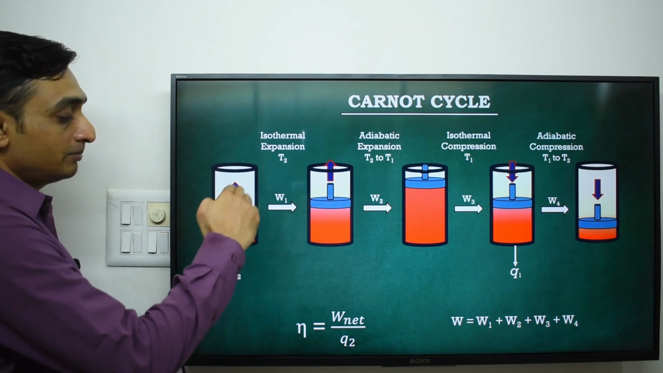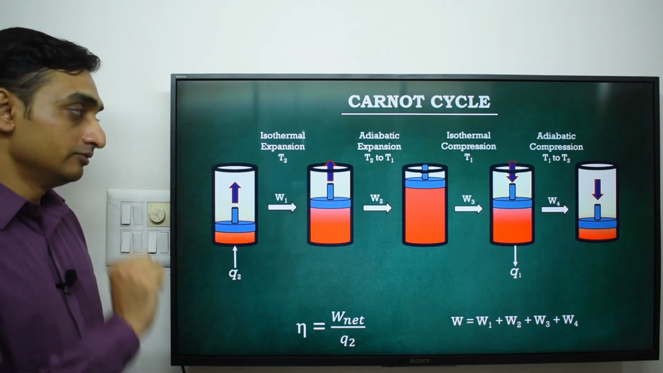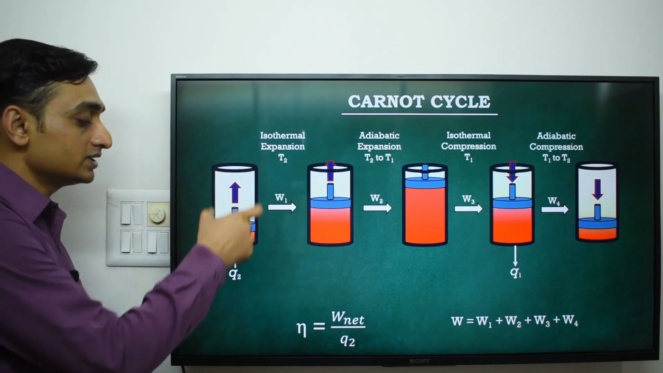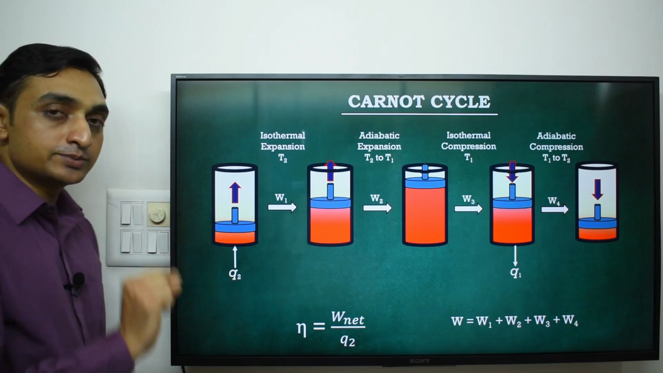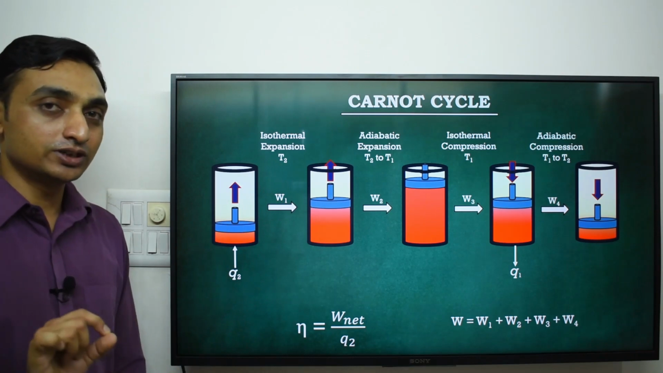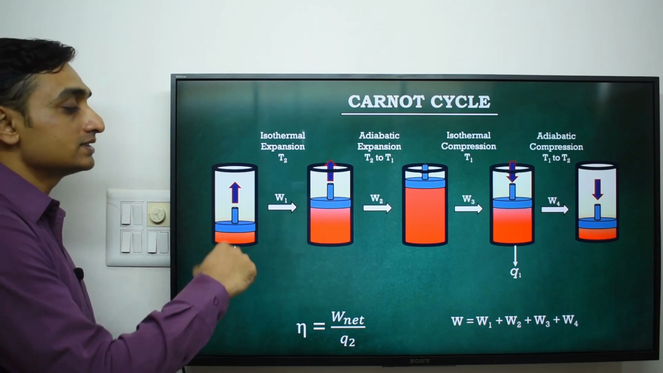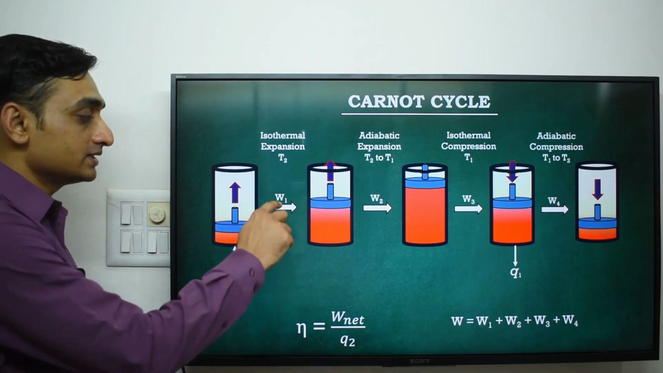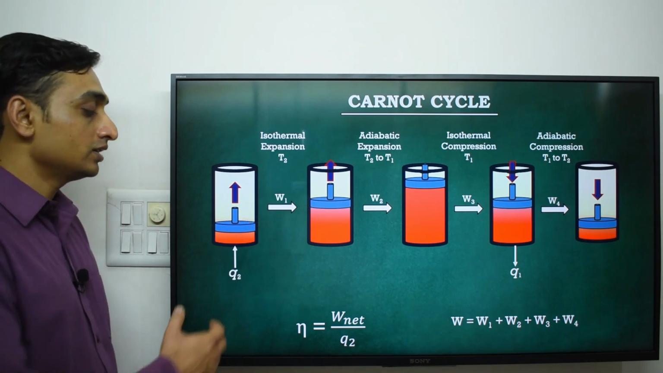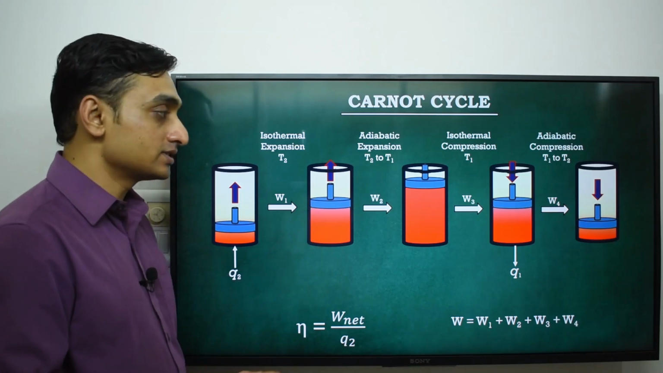So in the first step, isothermal expansion occurs reversibly and at constant temperature T2. In this process, the system absorbs a Q2 amount of heat at constant temperature T2, and by absorbing heat, the system does work, that is W1. So we can get W1 amount of work by this process. Next process is adiabatic expansion.